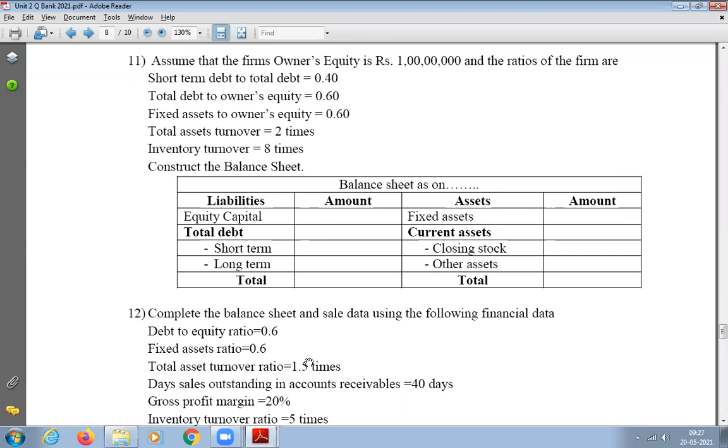Should I read that? Yeah, read. Balance sheet has on liabilities amount: equity capital, total debt, short-term loan, long-term loan; total assets amount: fixed assets, current assets, closing stock, other assets, total.